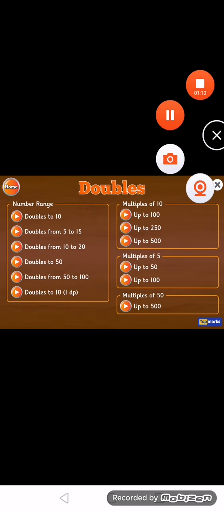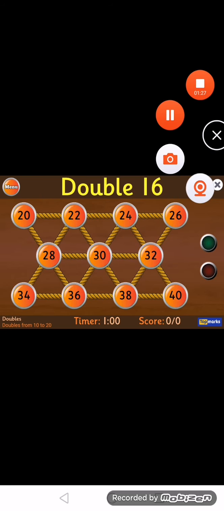So in doubles, let's do doubles 10 to 20. Okay, let's read the instructions. Hit the button that is double the number shown. Let's play this.